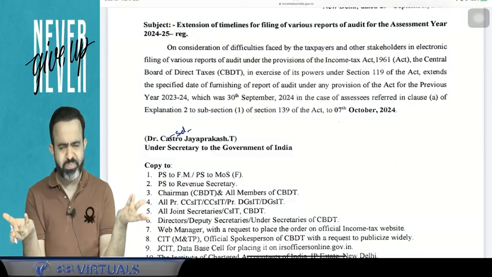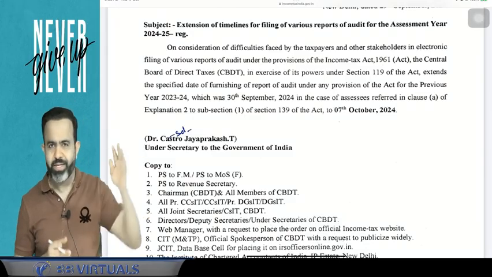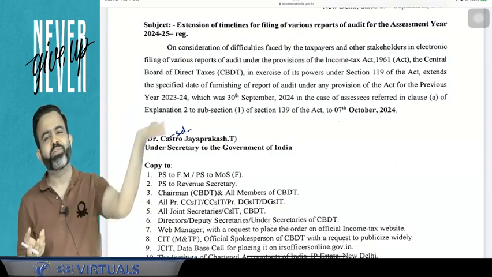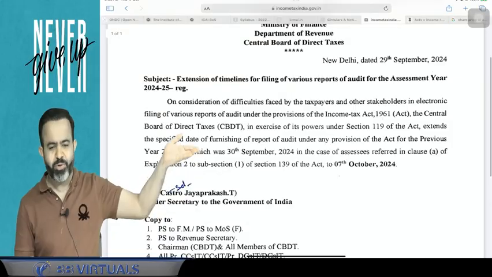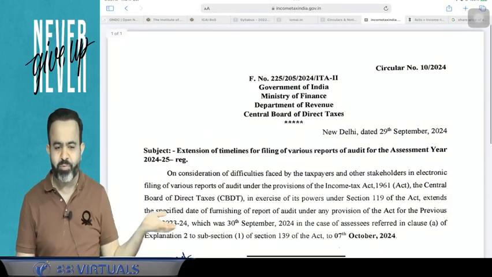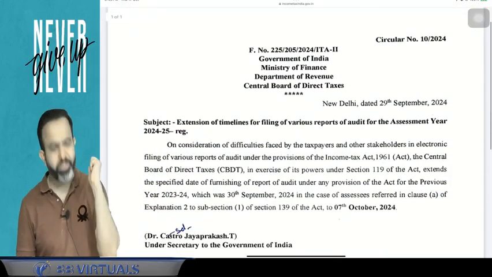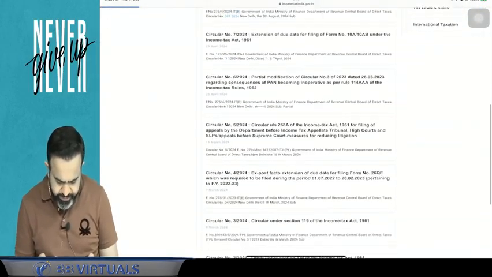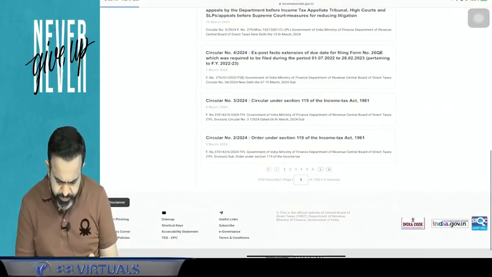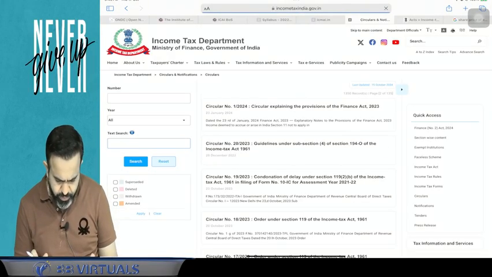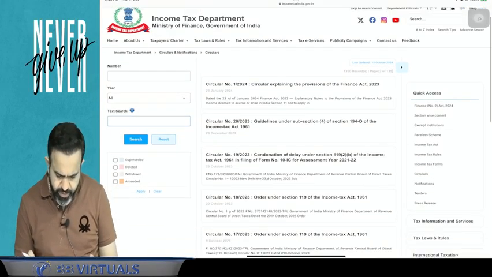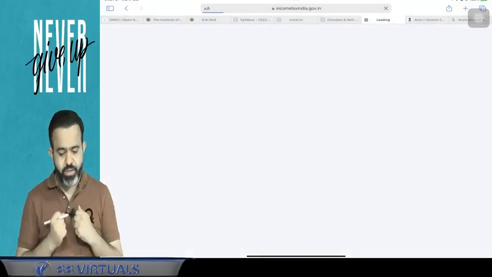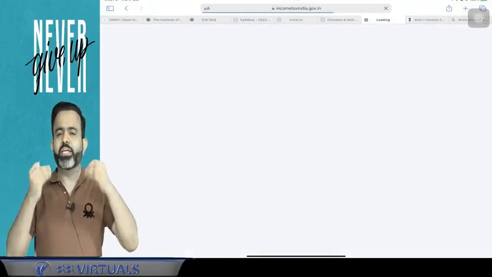It just gives the clarification. If you want to follow this, then it's okay. If you don't want to follow, then it's okay. Here it is favorable for you, so you should follow it. So this is called a circular. Or I can take one more example. Suppose they have issued one circular related to guidelines. On the guidelines also, they can issue a circular.